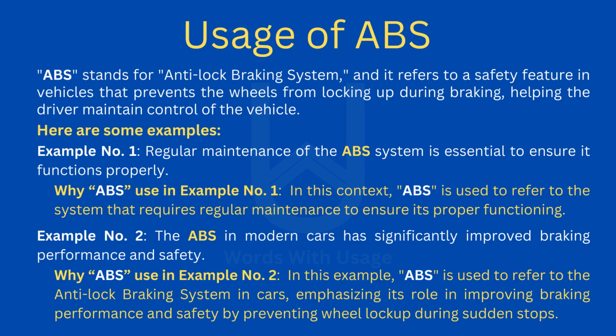Example number 2. The ABS in modern cars has significantly improved braking performance and safety. Why is ABS used in example number 2? In this example, ABS is used to refer to the anti-lock braking system in cars, emphasizing its role in improving braking performance and safety by preventing wheel lockup during sudden stops.